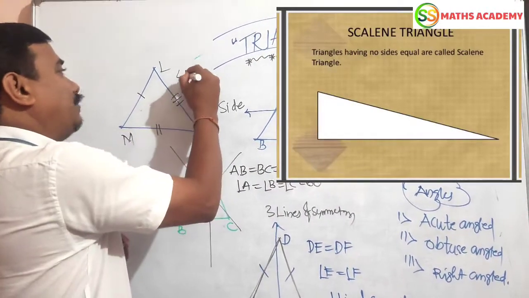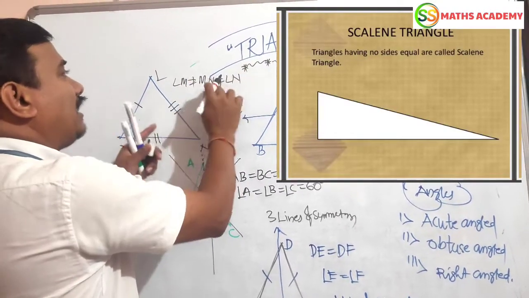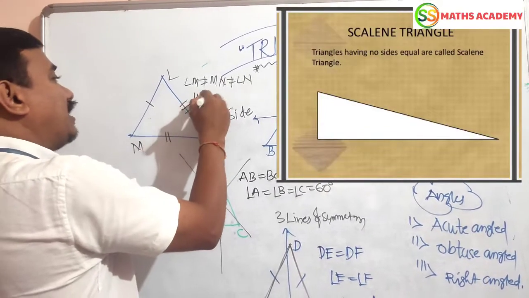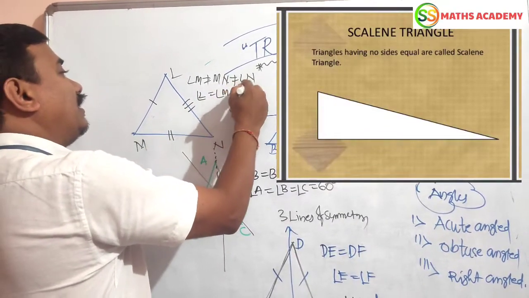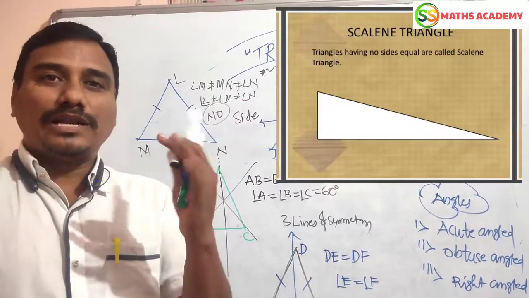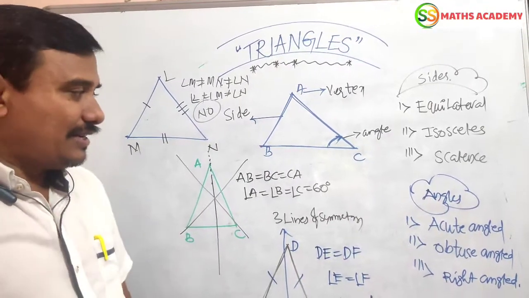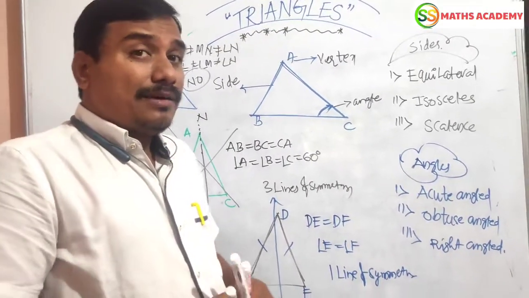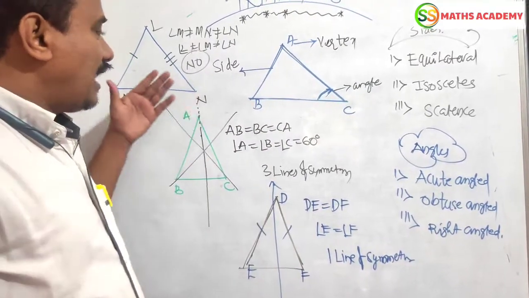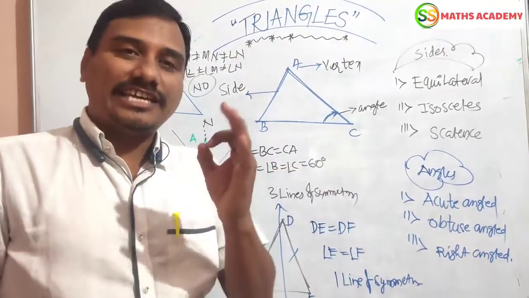Yes, LM not equal to MN not equal to LN. All the angles are distinct from each other, and there is no line of symmetry. This is called a scalene triangle. Now, based on the length of the sides, equilateral, isosceles and scalene are completed. Properties also I explained very clearly.